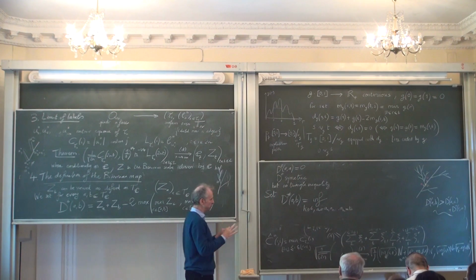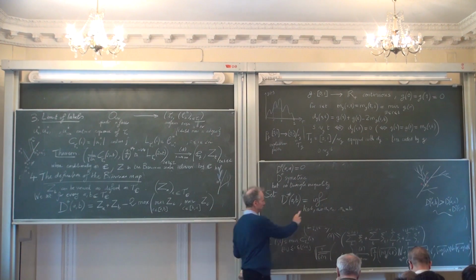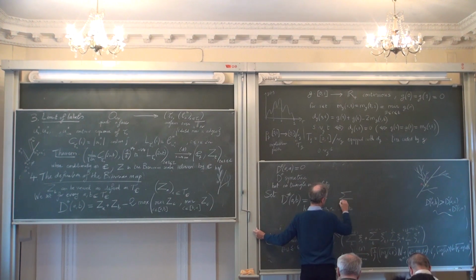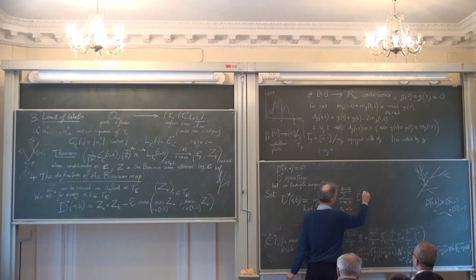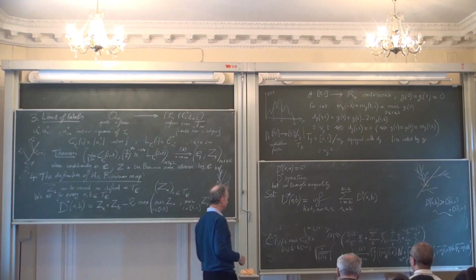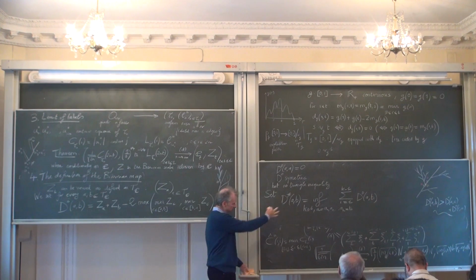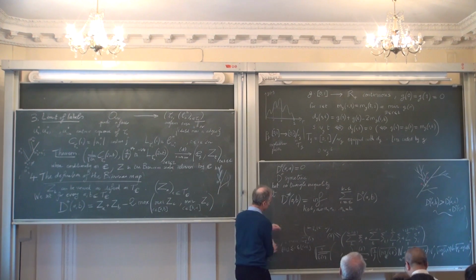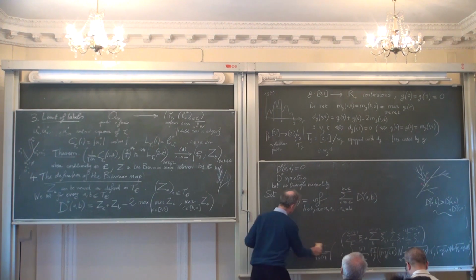So you interpolate between a and b with all these points, and you sum from i equals 1 to k of d0 of a_{i-1}, a_i. Now, clearly from the definition, this one satisfies the triangle inequality.